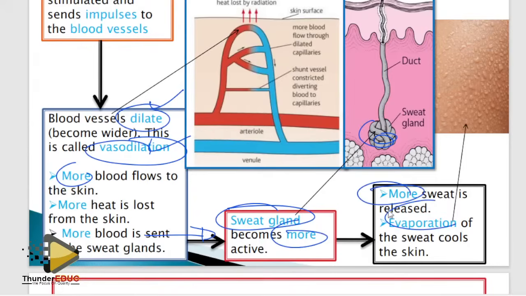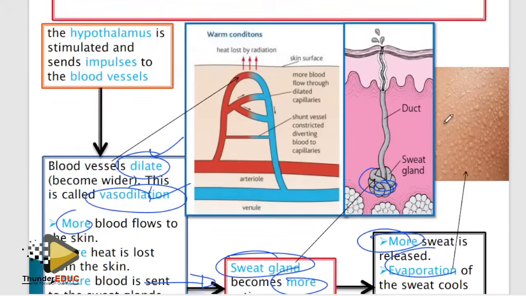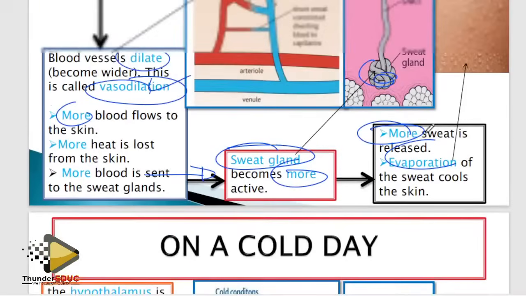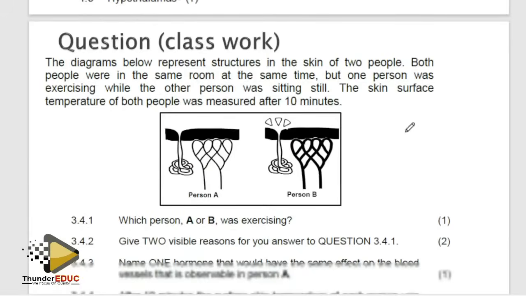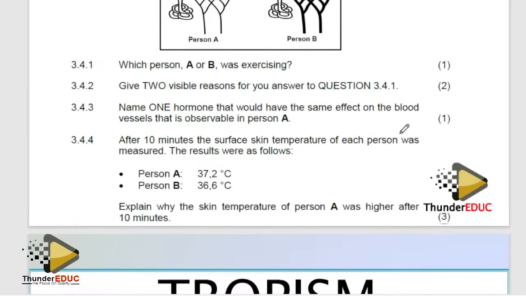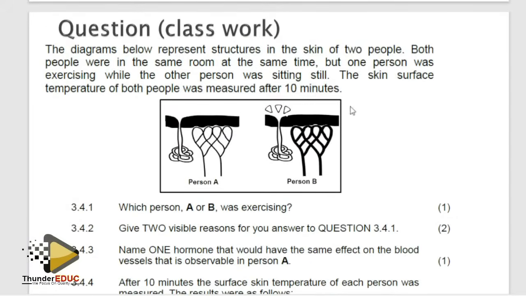If they ask you about a cold day, it's the reverse. Sometimes they ask which hormone works. What is that question they always ask where people go off? Name one hormone that would have the same effect on blood vessels as observed in B. Check, guys. How do I know this is a hot day or a cold day? Check here. This thickness is big, here it is small. So this is a hot day. You'll see sweat. Those are the two things we need to look at.